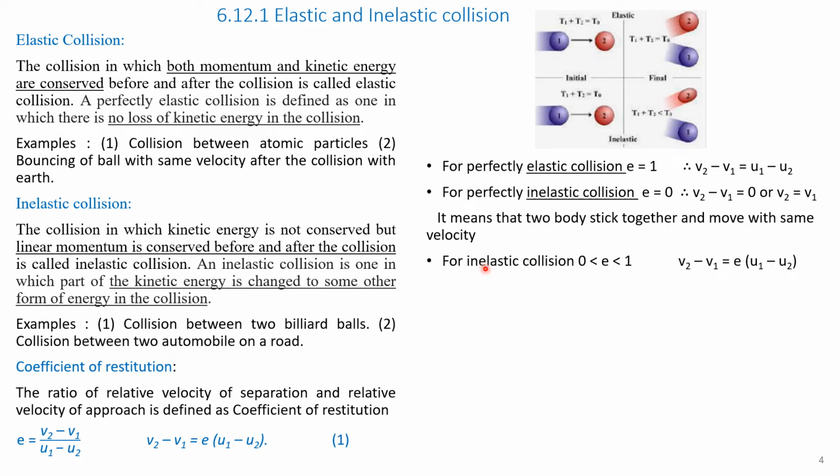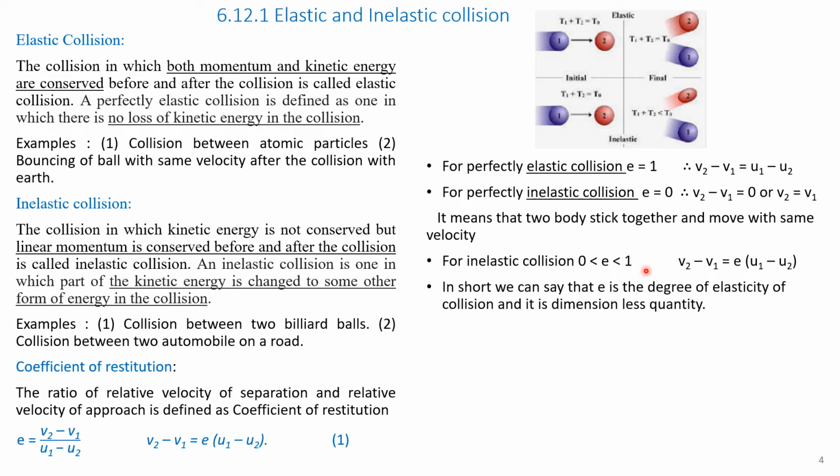And the third case is for inelastic collision where the value of e lies between 0 and 1. That is 0 less than e less than 1. Therefore, the relationship is v2 minus v1 equals e into u1 minus u2, which we have derived in equation 1, and its value lies between 0 and 1. In short, we can say that e is the degree of elasticity of collision and it is a dimensionless quantity.